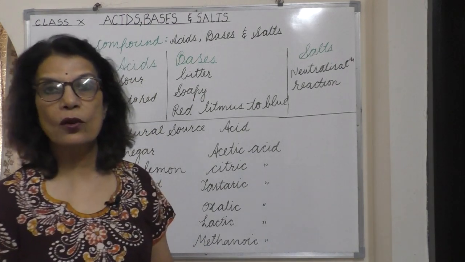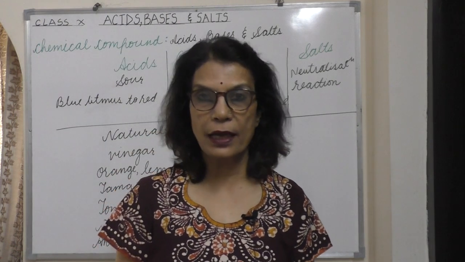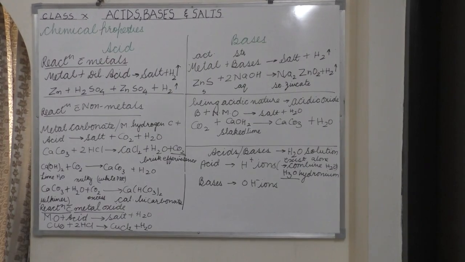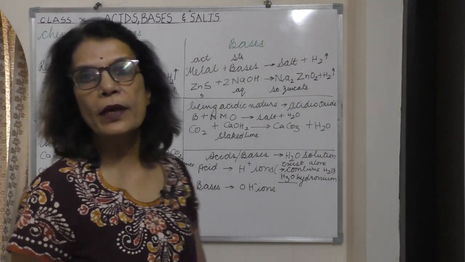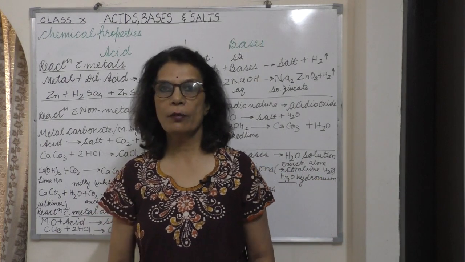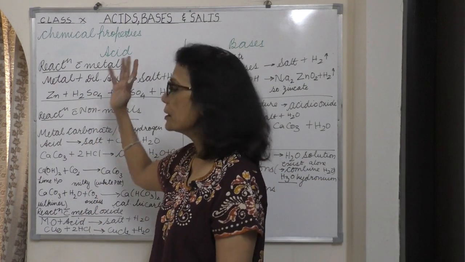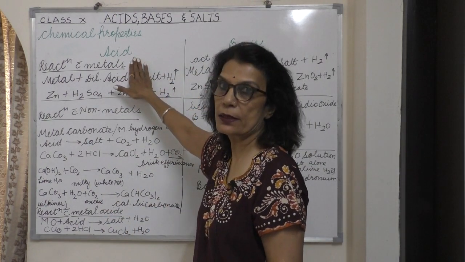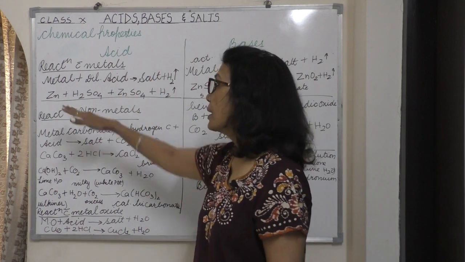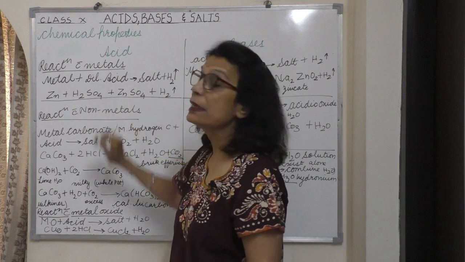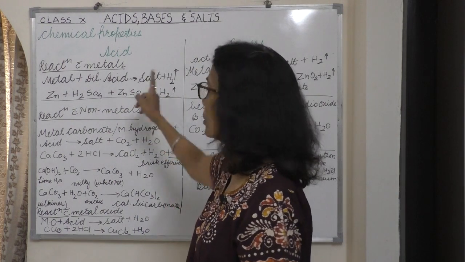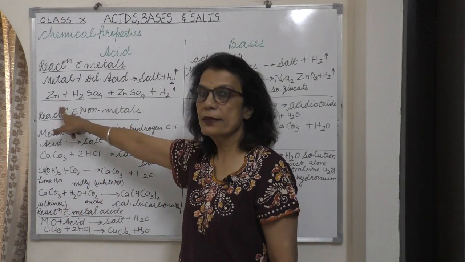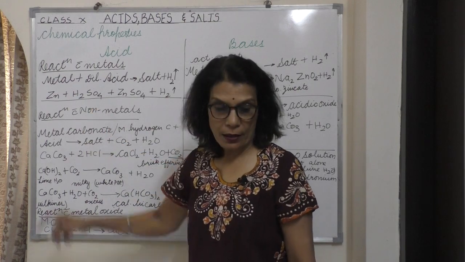Now after this we are going to learn about chemical reactions. According to chemical properties, we are going to learn about the chemical reactions of acids and bases. First, we are reacting acid with metals. The reaction occurs when zinc metal is dissolved in dilute acid. The products we get are salt and hydrogen gas. The metal we are taking is zinc, and hydrochloric acid.